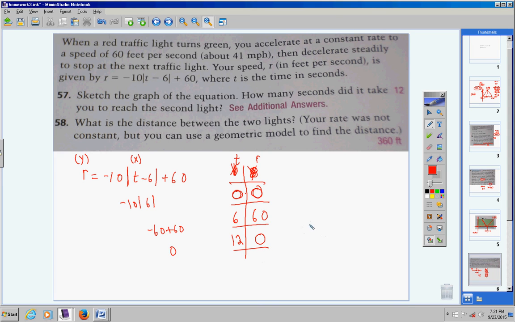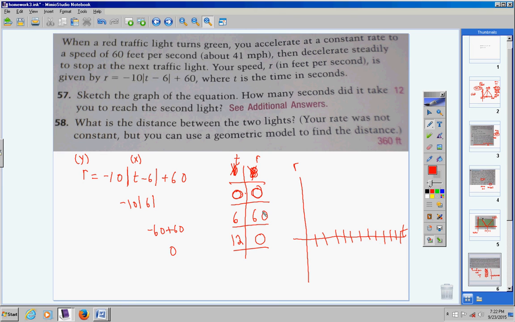So on my graph here, my x-axis, or in other words, my t-axis, I'll put a T right here and an R right here. My t-axis goes from 0 to 12, so I can squeeze 12 points in here. There's my 12 tick marks.